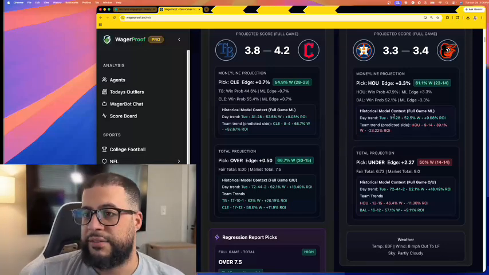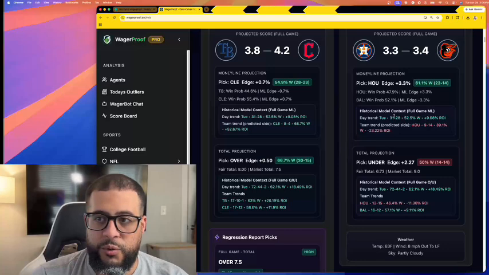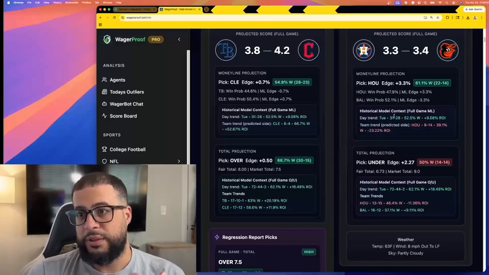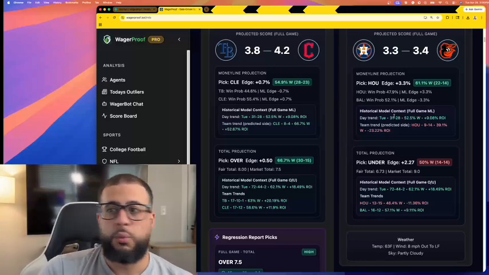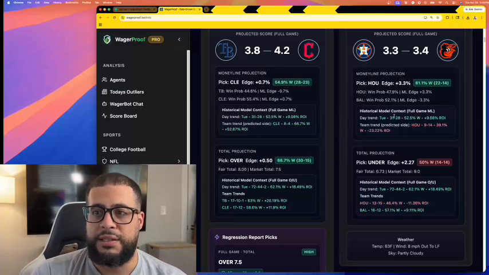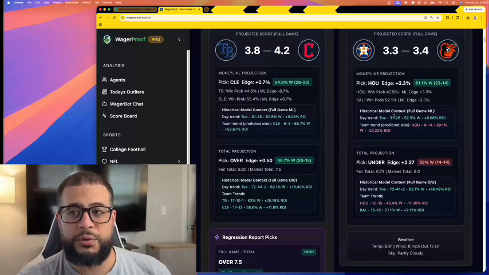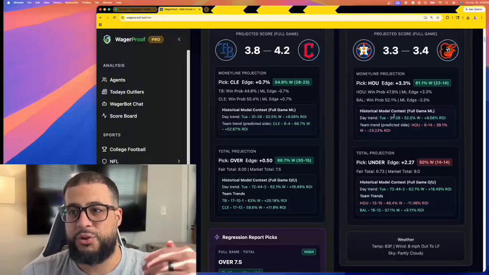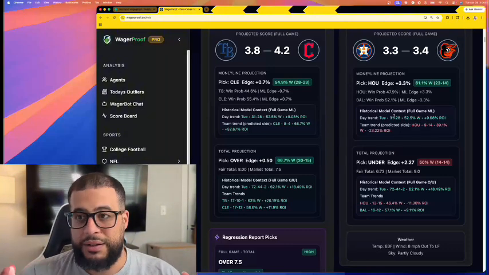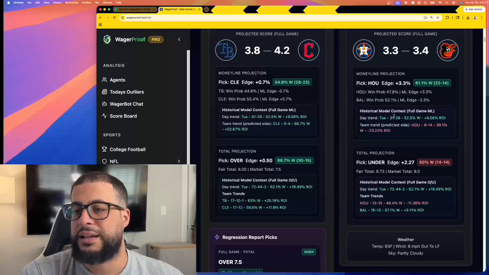What I added, if anybody knows me, right? The AI agents are great. They read all of this data, so that's where they're getting their picks from. But let's say you want to make your own picks. You don't want to use the AI agents at all. That's what the model is for. Even though the agents are reading off of the model itself, along with a lot of other things that you put in yourself. Like if you tell it, I don't care about the model, I want to go off of just raw statistics, it'll do that too.